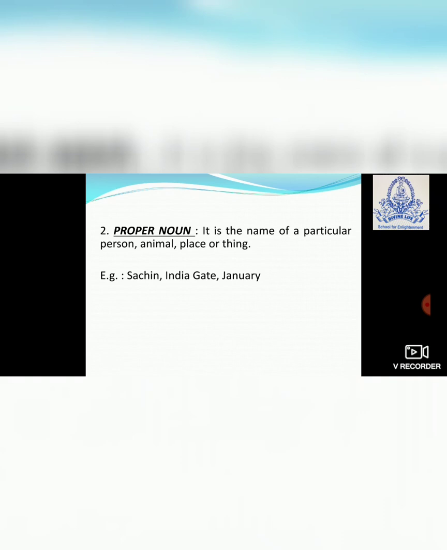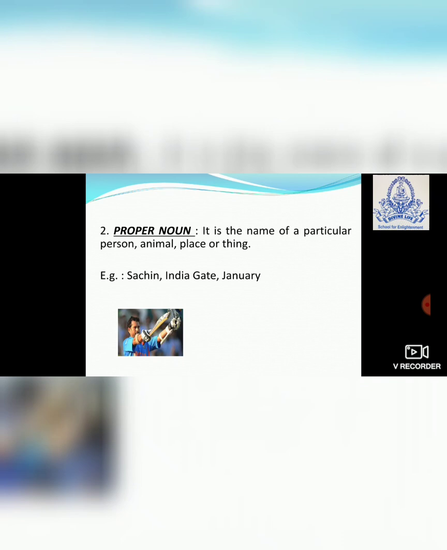Now you can see the picture and understand. Sachin. Who is Sachin? Sachin Tendulkar, you must have heard. He is a cricketer. He plays for India. So I am saying that Sachin has played very nicely. Sachin is a good cricketer of our Indian team, right? We are talking about Sachin, a particular cricketer who played for our team India. We are not talking about all other cricketers. We are only talking about Sachin. So Sachin is a particular name of a person, right? Now India Gate.